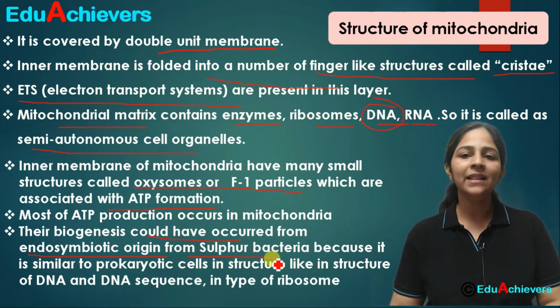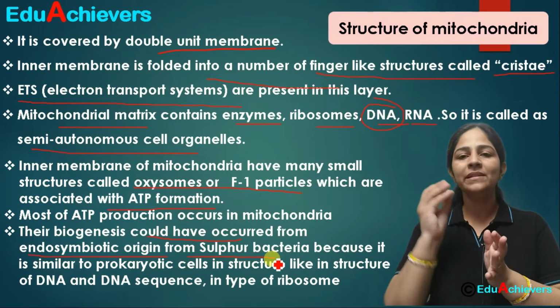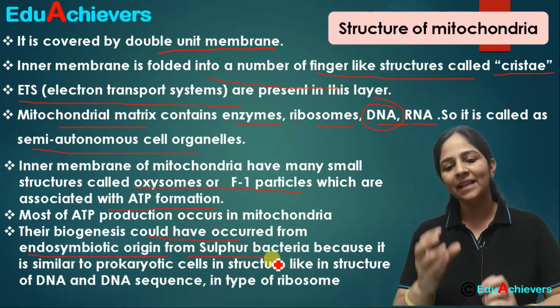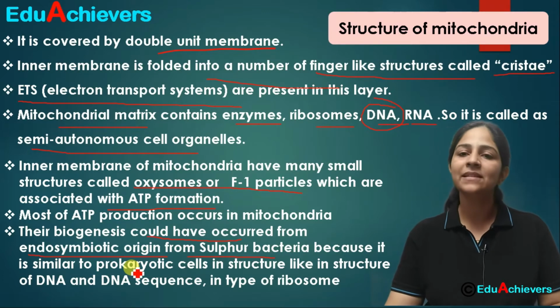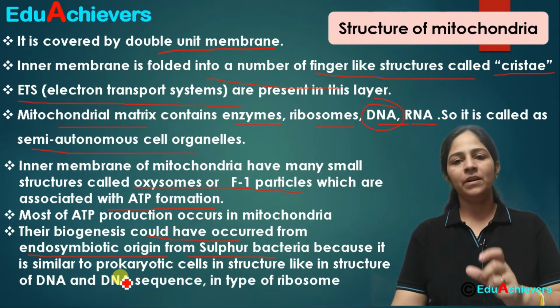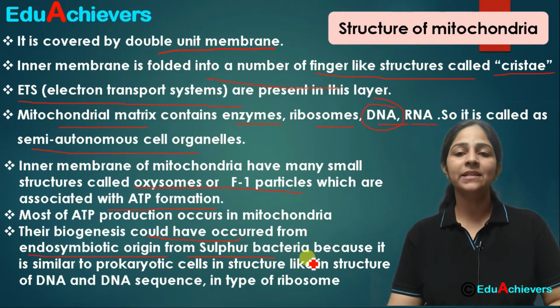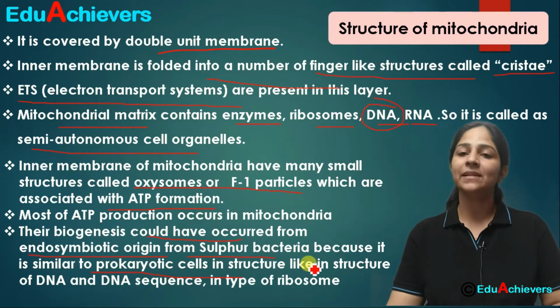Now we are saying that inside the cell there may have been a small sulfur bacteria which has taken the form of mitochondria inside the cell. How? They resemble sulfur bacteria. And why do we say this? Because the DNA present in the mitochondria is quite similar to the DNA which is present in prokaryotic cells.